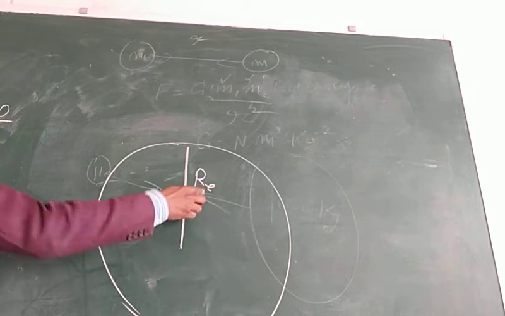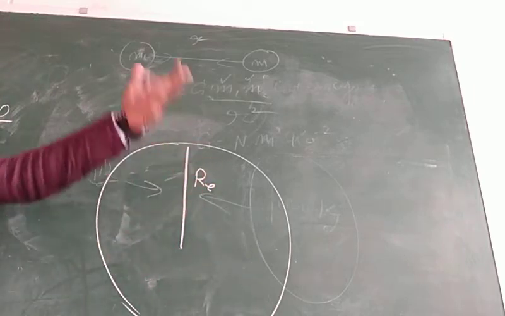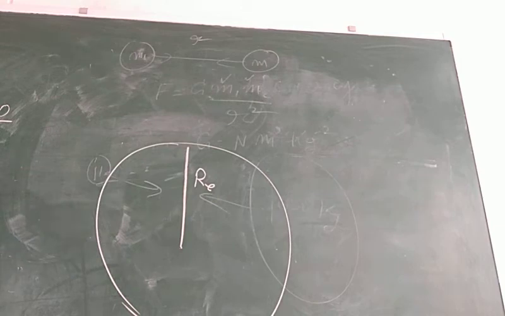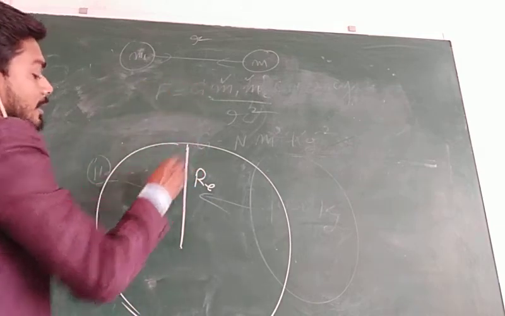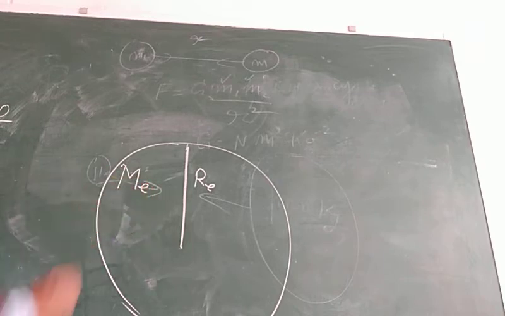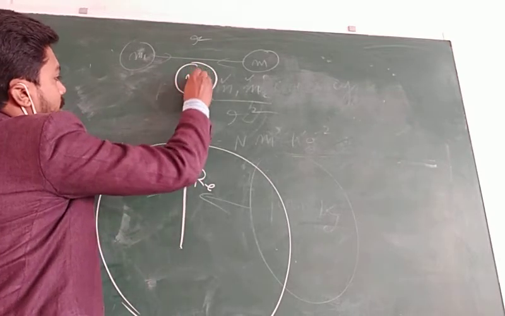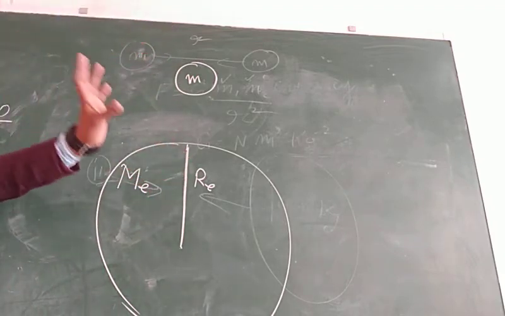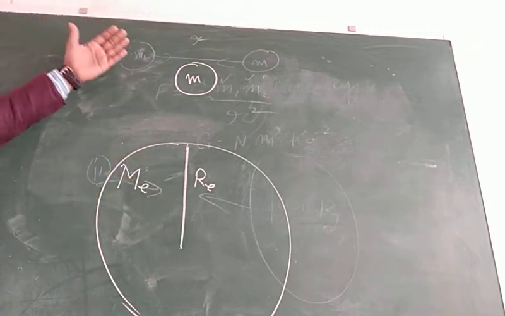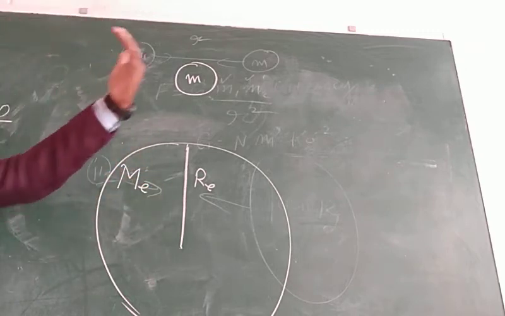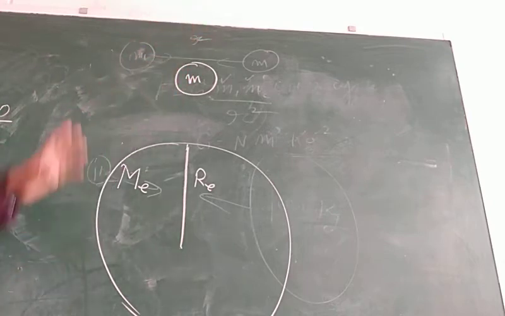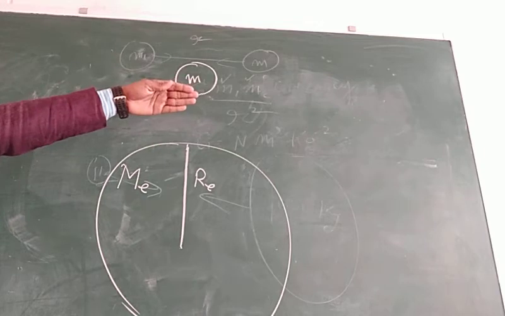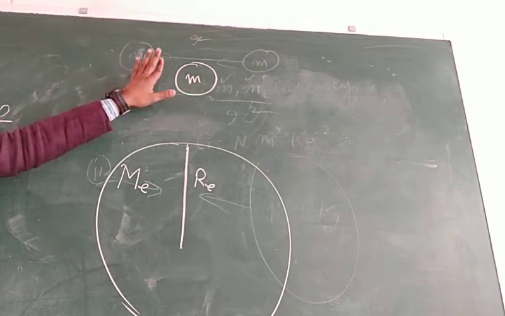Consider this is the earth whose radius is Re. Here e stands for the earth, radius of the earth. And suppose there is another body, and the mass of the earth will be denoted by Me. Me is the mass of the earth. Suppose there is a body of mass small m, placed over the surface of the earth at some height, not at a very large height, at considerable height, just 2 meter, 4 meter, 5 meter. Then there is a body which is placed just near the earth's surface,